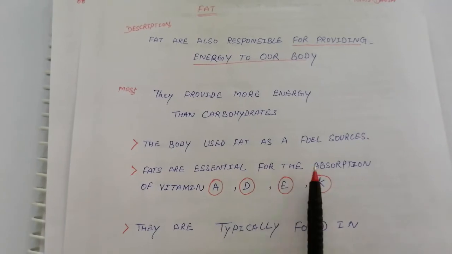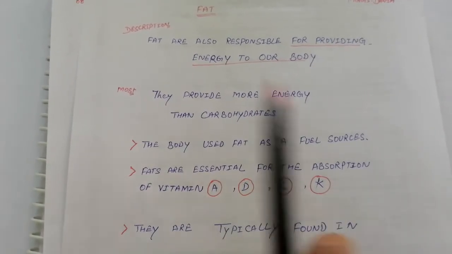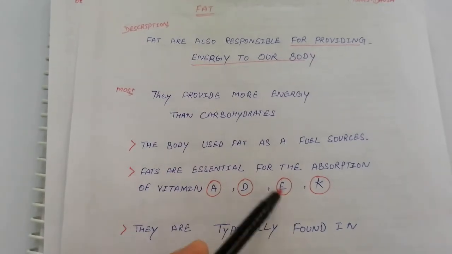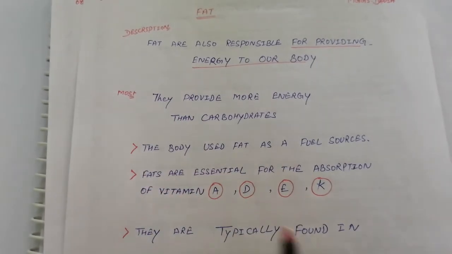Fats are essential for the absorption of vitamins. What is the use of fat? The answer is that fats are essential for the absorption of vitamins A, D, E, K. Vitamin A, vitamin D, vitamin E, and vitamin K are digested with the help of fat.